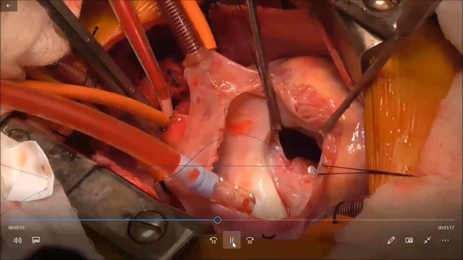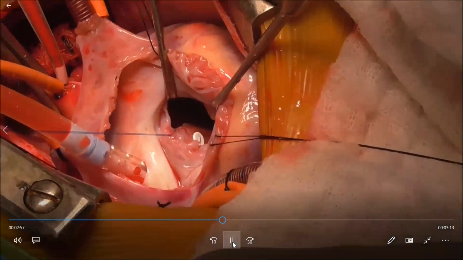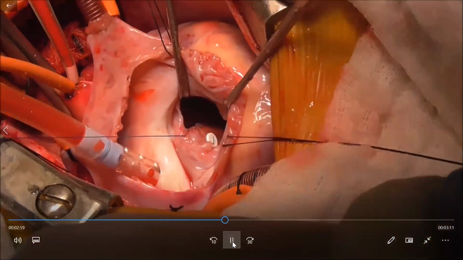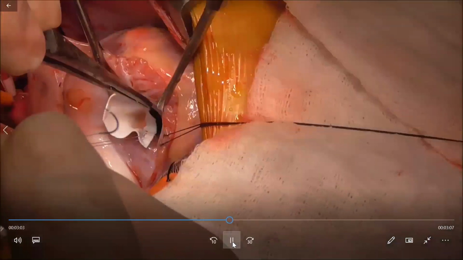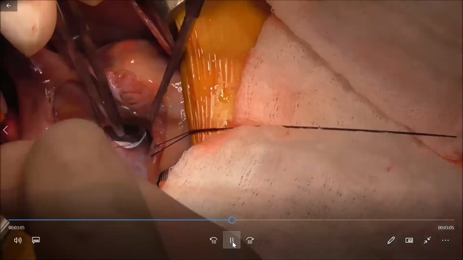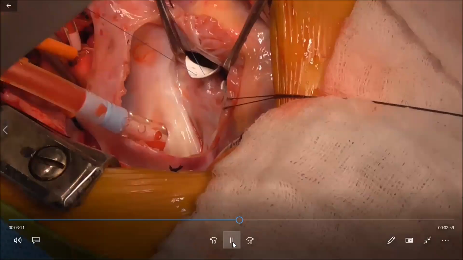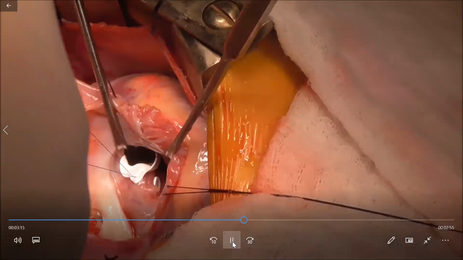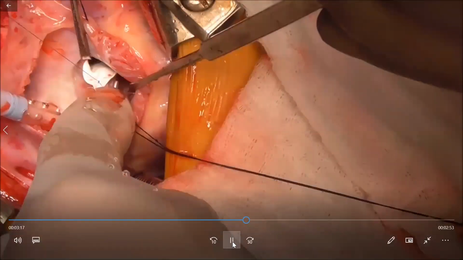After that, we bring down the patch and place it through the VSD into the LV, and we'll tie the stitch, and one limb of the stitch will start continuing anteriorly, and the other limb we will take out to the tricuspid annulus.